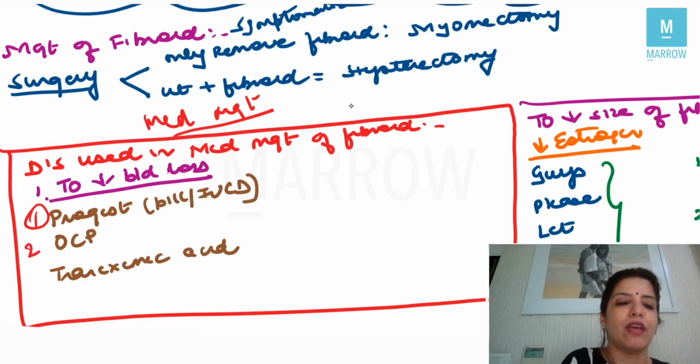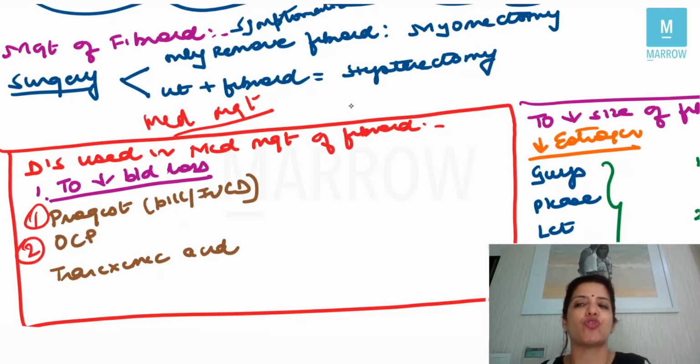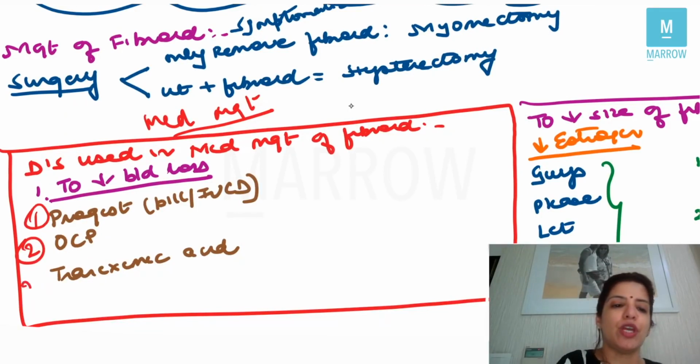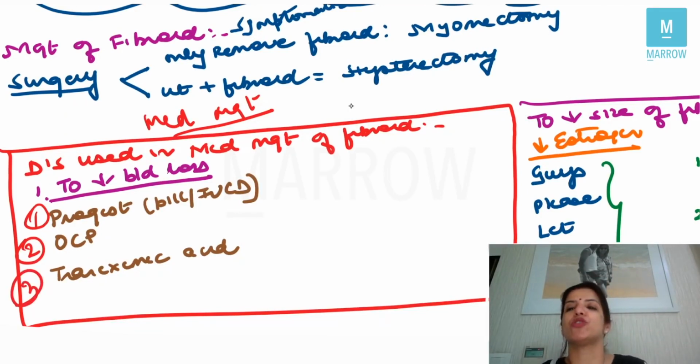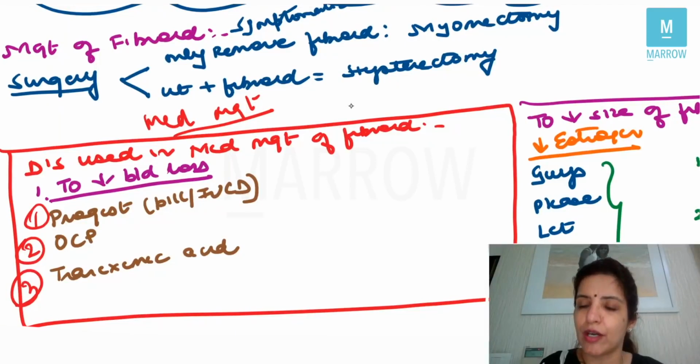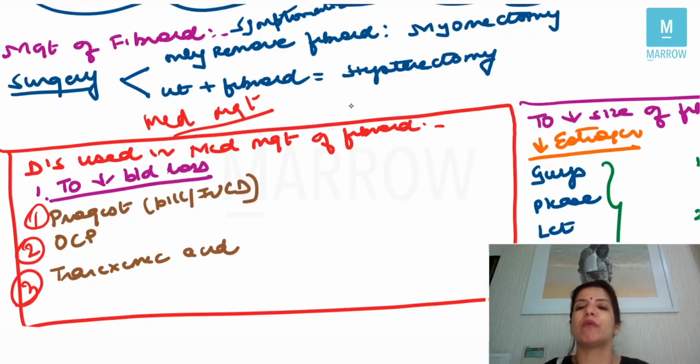Number two, you can give a combination of estrogen and progesterone, that is, you can give an oral contraceptive pill. And number three, you can give tranexamic acid, which is a non-hormonal drug. So these are the three drugs which decrease the blood loss, but they do not have any effect on the size of the fibroid. In other words, they will not decrease the size of the fibroid.